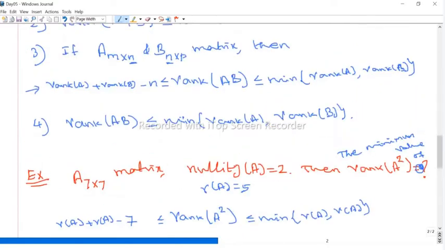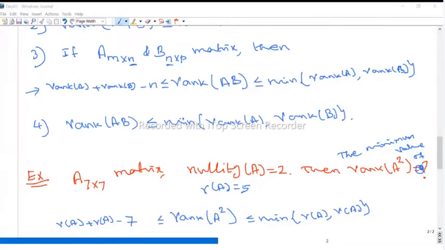Therefore, this formula is very important: rank of A plus rank of B minus n is less than or equal to rank of AB, which is less than or equal to the minimum of rank of A comma rank of B. So once they give the rank of one matrix, they will ask the rank of another matrix. Any doubt in this? So now we define what is rank and nullity and all. Maybe we will discuss more problems once we define what is linear transformation and all the things.